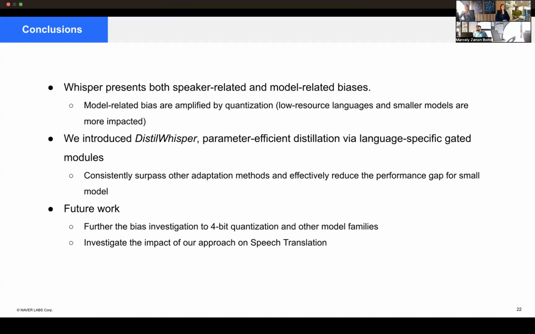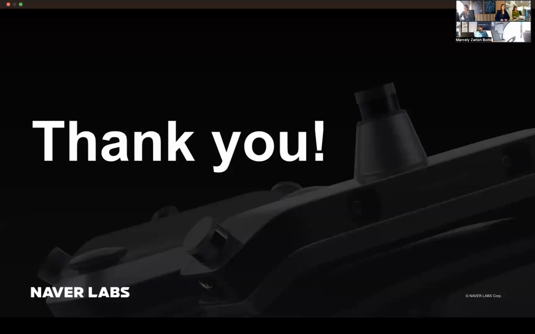And also investigate the impact of our approach, Digital Whisper, on speech translation, especially how this affects translation to English, and also see if the use of these models also gives rise to some zero-shot, many-to-many translation capability. That's it. Thank you very much.